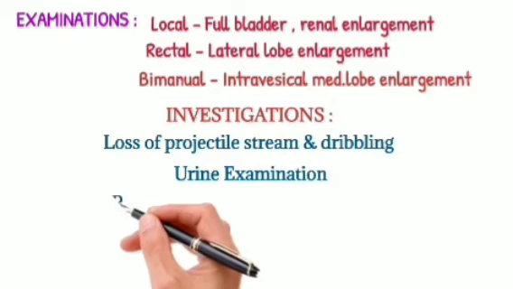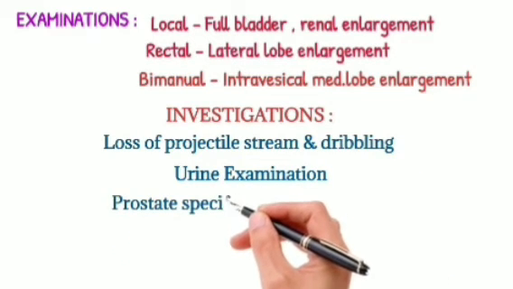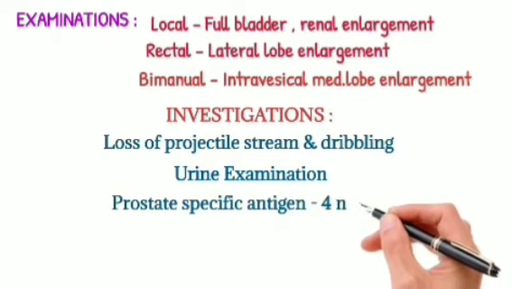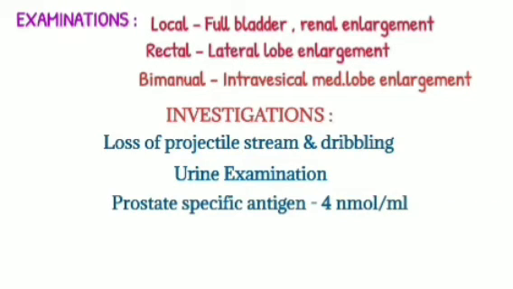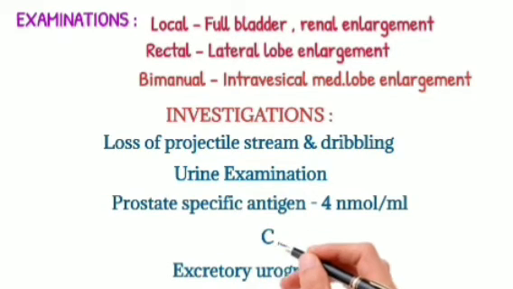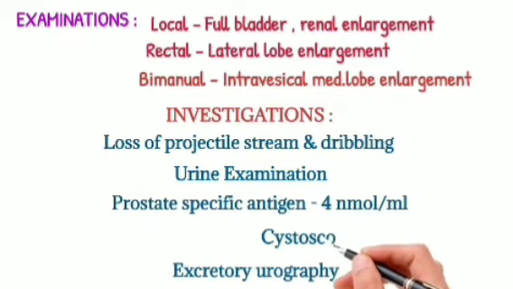Urine examination may be needed, and the estimation of the prostate specific antigen, with the upper limit of 4 nanomole per ml, is specific to rule out the diagnosis of cancer of the prostate. And there's excretory urography, which indicates the function of each kidney, and if there is an obstruction leading to hydroureter or hydronephrosis, it may be detected, and intravesical encroachment of the prostate may be revealed, and if there are diverticula, they are detected.